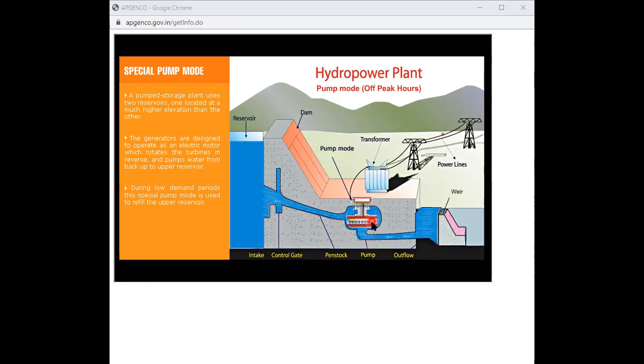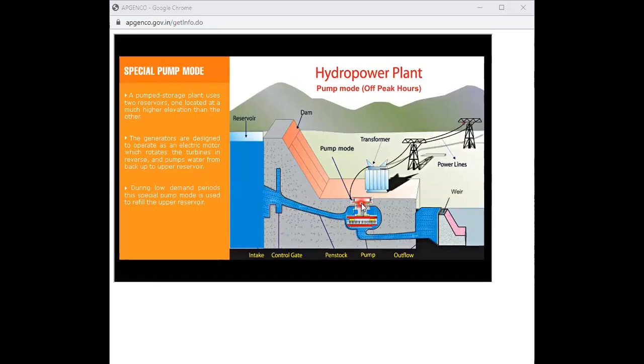And how can we operate our pump? By using a motor. So in this mode, the synchronous machine will act as a motor, and this machine will take the power from the transmission line. Just observe the power flow. Power flows from the generator to the transmission line when the load is there. When the load is very less, power comes from the transmission line to the synchronous machine.